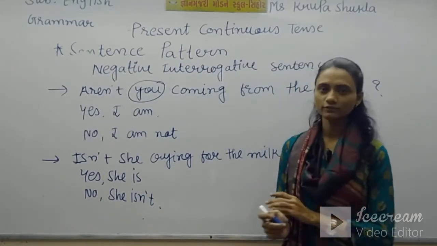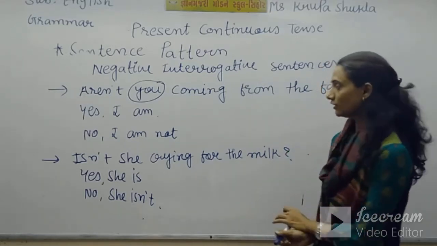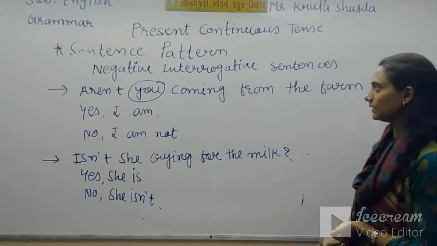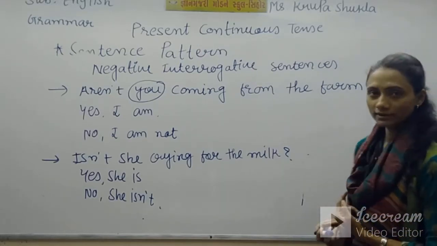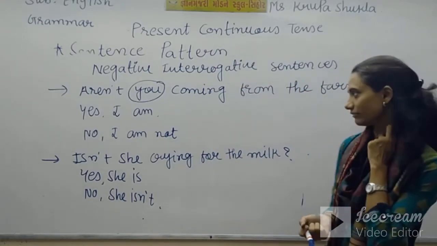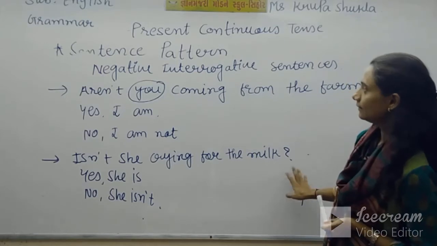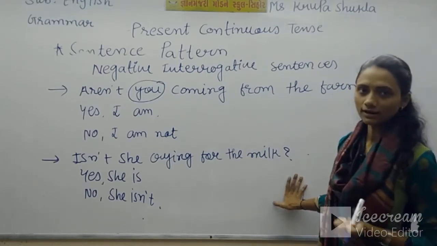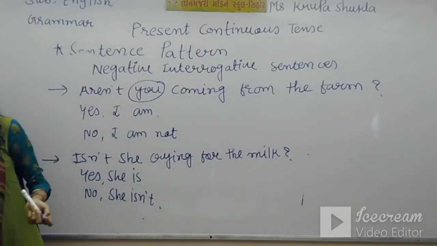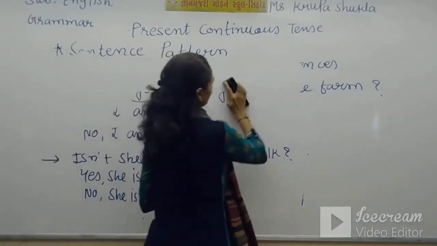These are the four sentence patterns of present continuous tense: affirmative, negative, interrogative, and negative interrogative sentences. Now you have four types of sentence patterns with it. But before we start the next exercise, I would like to remind you that we did stative verbs in our first session. Don't use stative verbs to make continuous sentences. You can't say, I am understanding you. This we did in the last session, so it is a part of reminder for you all.